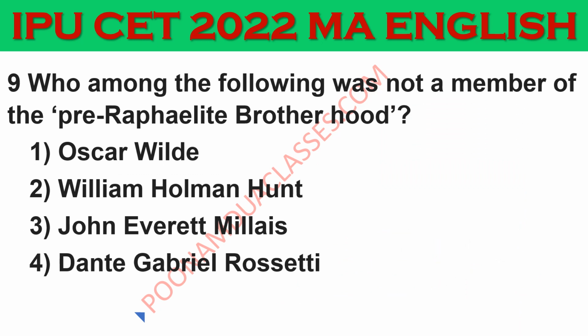Next question is about a group. Who among the following was not a member of the Pre-Raphaelite Brotherhood? The correct answer here is Oscar Wilde. Let us know the whole group as well. Even that can be a question in your examination. Maybe you need to identify some other writer from the same group.